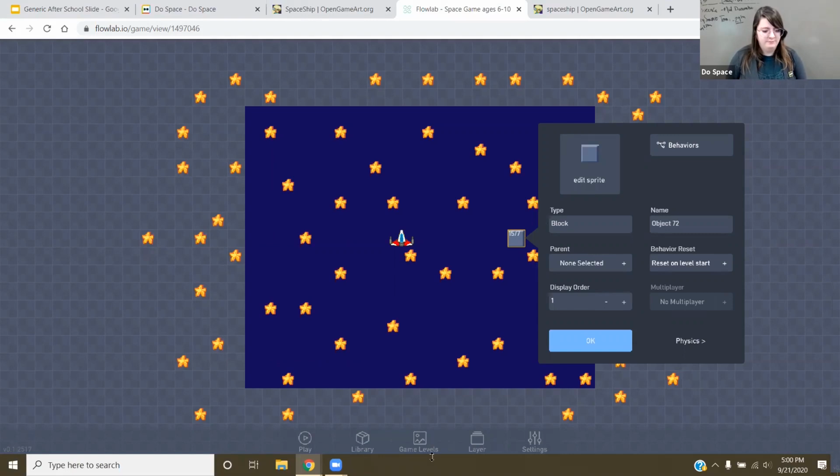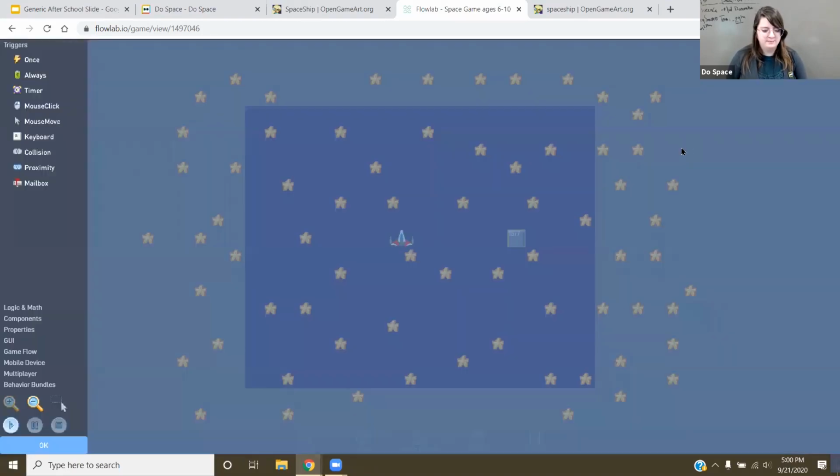Next thing I'm going to do is I'm going to go to behaviors for this. And I'm going to do things once, because I only need this to happen once, where, actually, no, that's not right. Sorry about that. If you want to delete it, you can left click and delete it. I want my block, so thinking designer, what do you want a block to do? I want my block to destroy itself when it gets touched by something else. But I don't want it to happen to my ship. I want my ship to take damage whenever it hits this block right here. So I want my ship to destroy when I go through this.